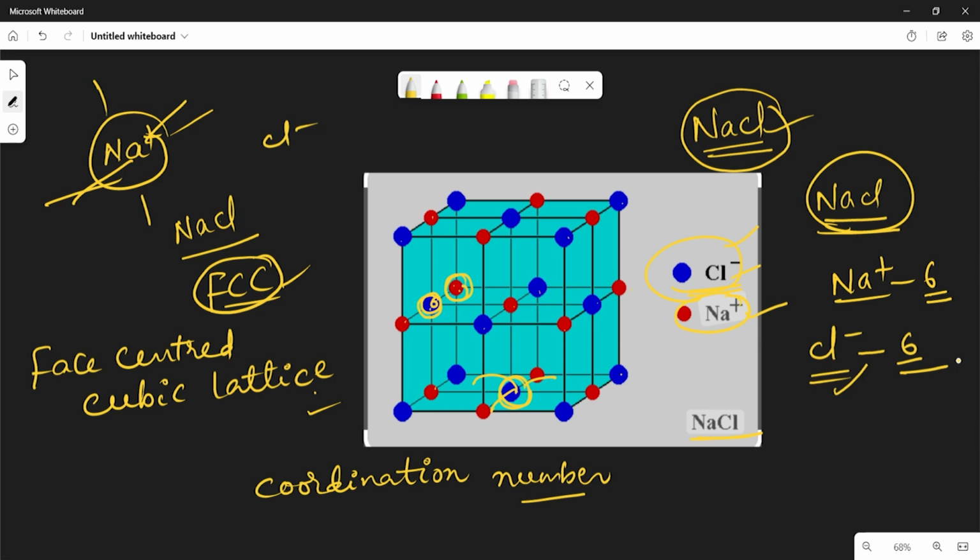Now let us see what are the factors that affect the formation of cation and anion. In the case of sodium chloride we discussed there is a formation of cation and anion, and then there exists a bond between the two ions because of the electrostatic force. Now what are the factors which affect the formation of cation and anion? Let us see.